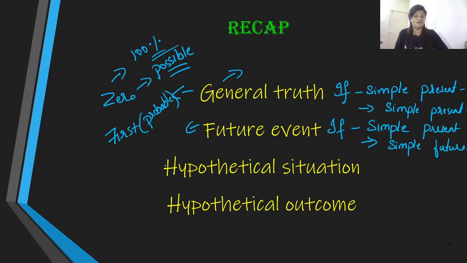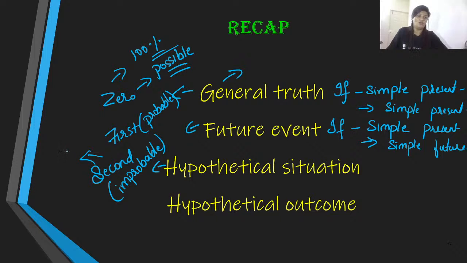All right, now the third one is referred to as second conditional, or it is also referred to as improbable, meaning the chances of this action happening is nil, almost nil or zero. Well, it sounds pretty ironic when you take the names over here. Ignore the names and focus on the word and the meaning of this action and the situations over here. And here we are talking about a hypothetical situation, unreal situations, imaginary situations.